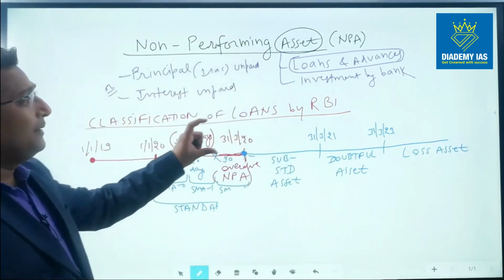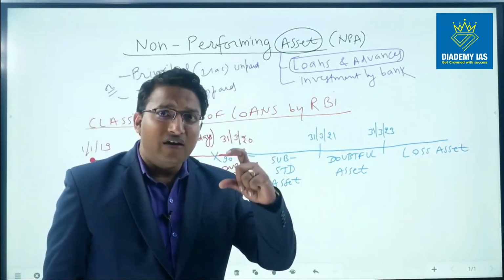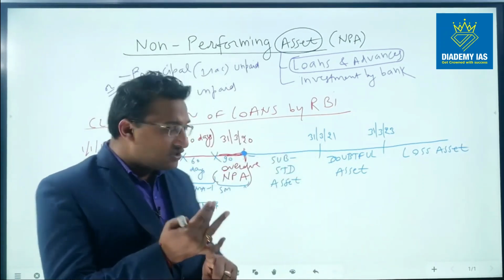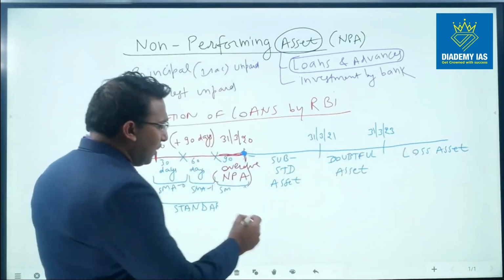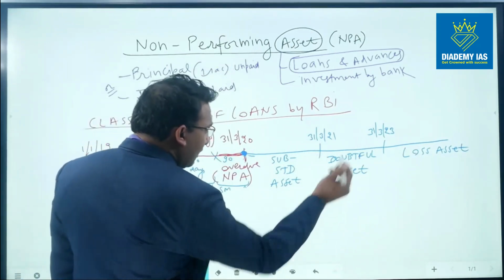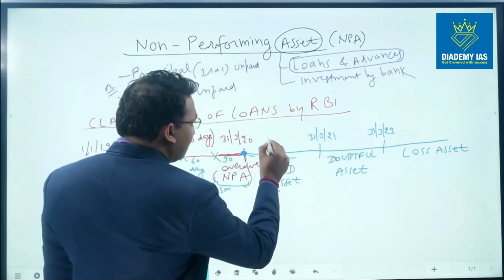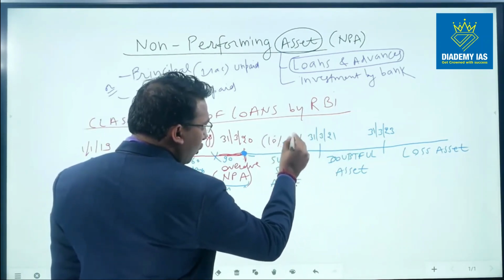So what are the implications of a loan turning into NPA? The first implication is that this provision has to be made. So this provision is equal to how much? In case of substandard asset, this is between 10% to 15% of the value of the loan.